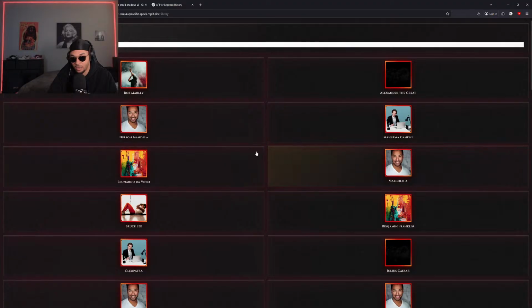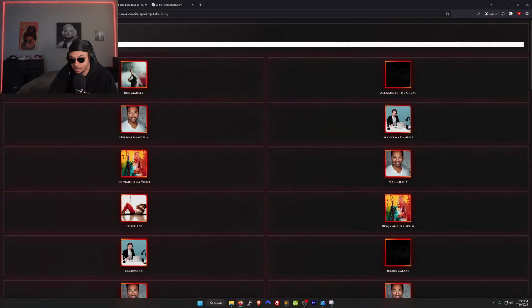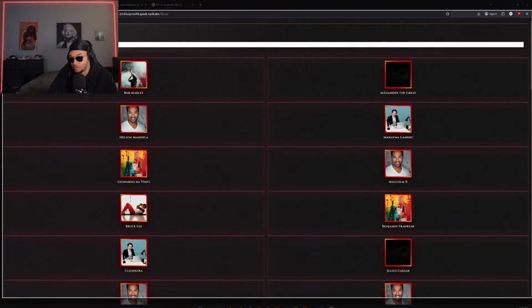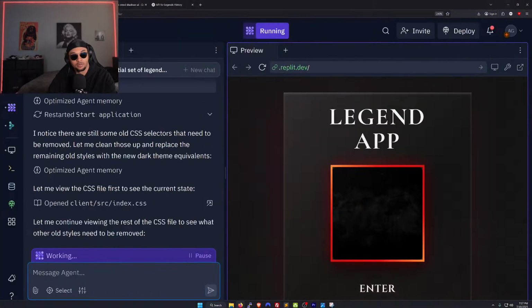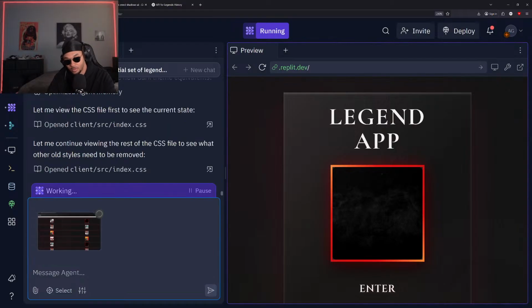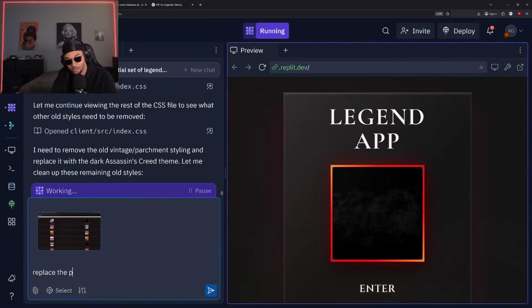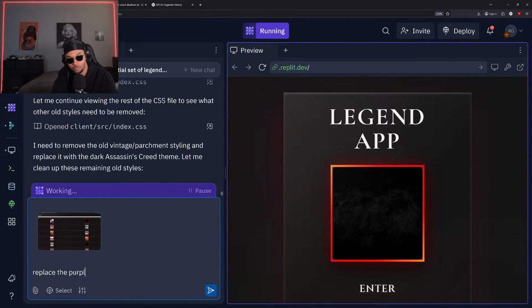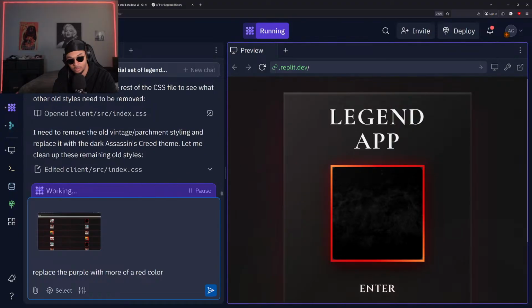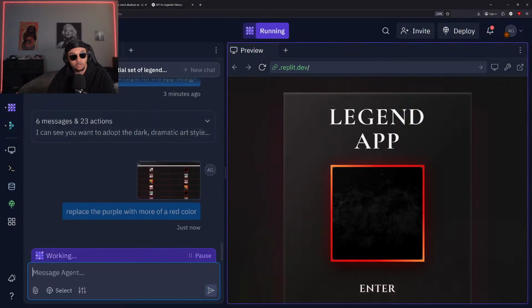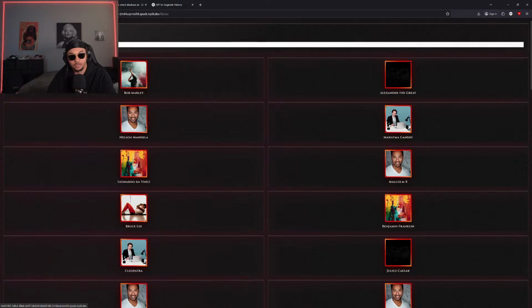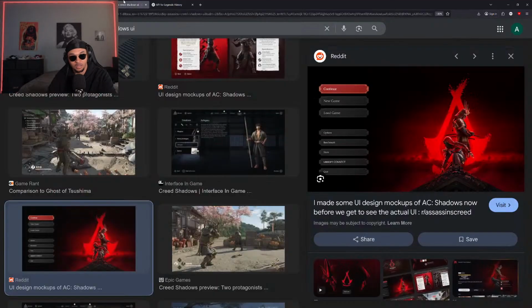Still not really that visually appealing, right? So I want to add some red in there. Replace the purple with more of a red color. All right, cool. Yeah, this purple just looks ugly.